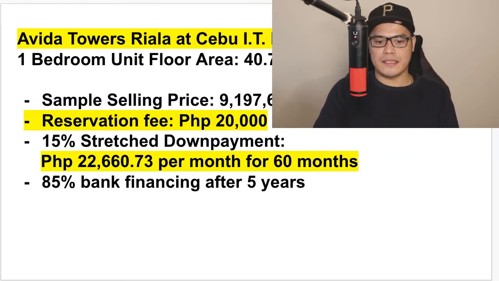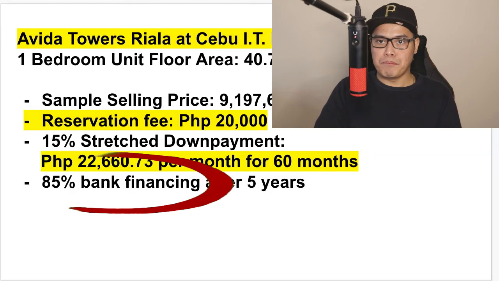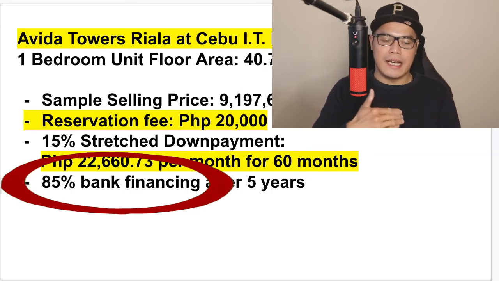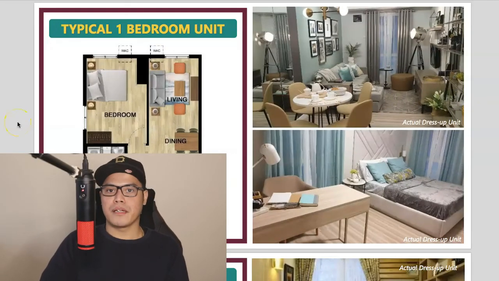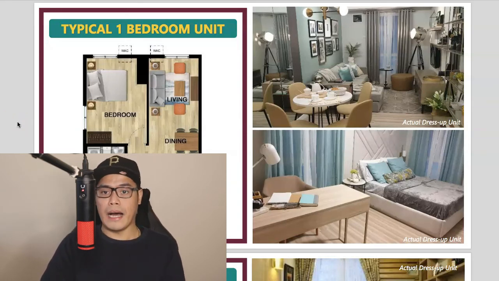And then after the 60 months, that is the time that you will have to pay the 85% lump sum payment. And normally, as an investor, you would apply that as a bank loan or bank financing. So that's it, guys. That's how you can buy a condominium at Avida Towers Riala at Cebu IT Park.